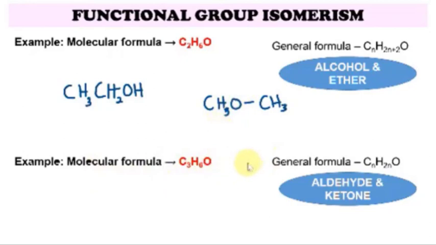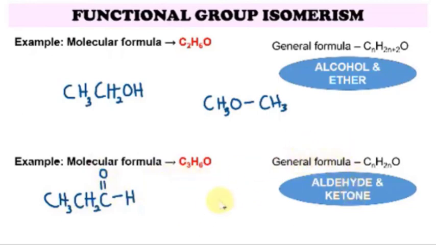Another example, C3H6O. From the general formula, we know that it can form an aldehyde and a ketone. For the aldehyde, the functional group is C double bond O, and it must have at least one hydrogen beside the C double bond O group, the carbonyl group. To complete our structure, since it has three carbons, 1, 2, 3, let's put in our hydrogen: CH3CH2C double bond OH. So we have 3 carbon, 6 hydrogen, and 1 oxygen.